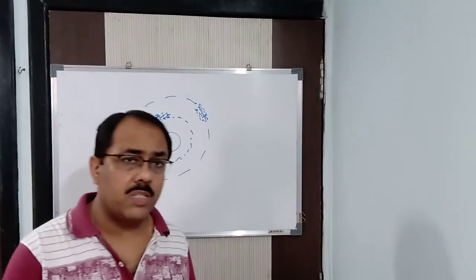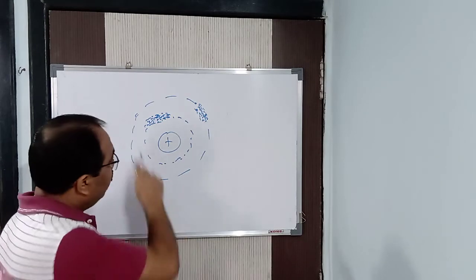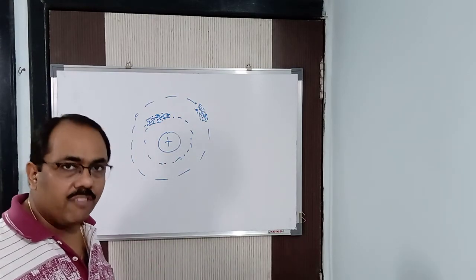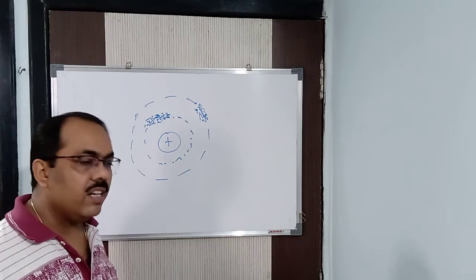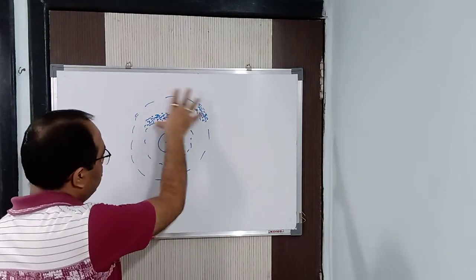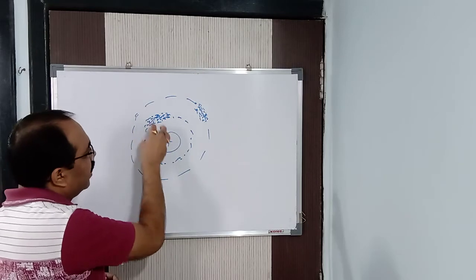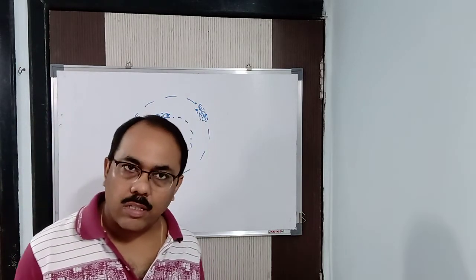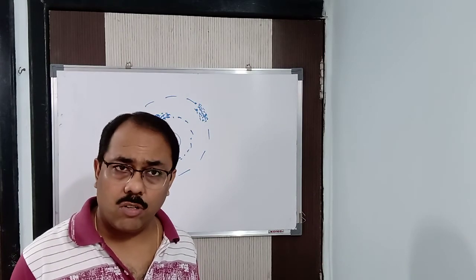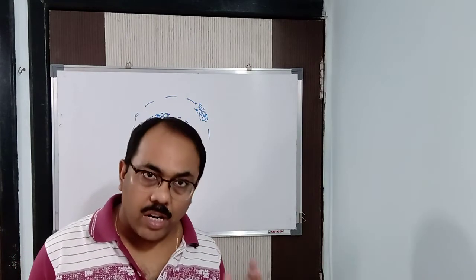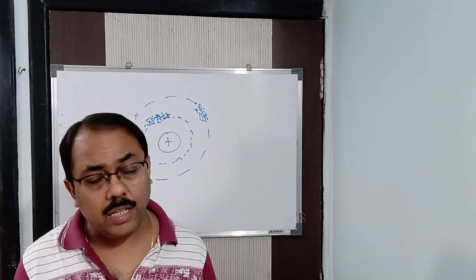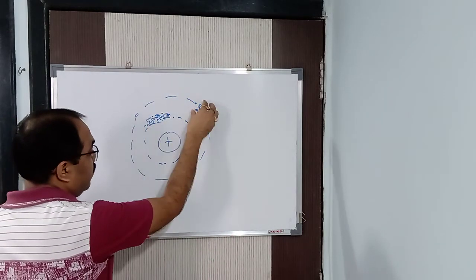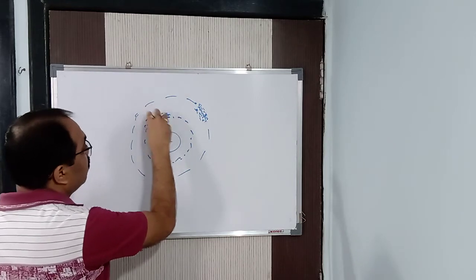Again I repeat, the region of space around the nucleus which describes the probability of finding an electron of given energy in terms of dots is known as the electron cloud. So this particular one is known as the electron cloud. Understood what an electron cloud is? In this way, the modern atomic theory says that the probability of finding an electron is maximum where the density of the electron cloud is highest.